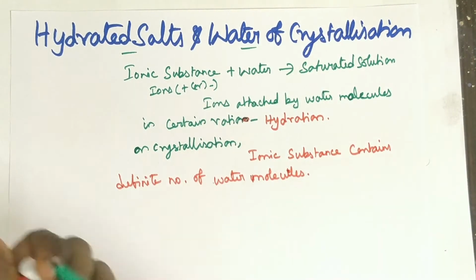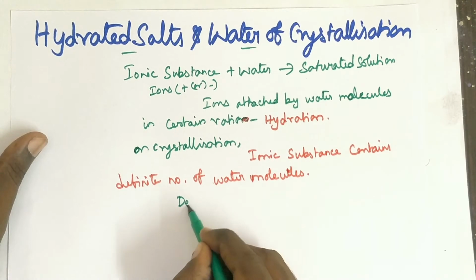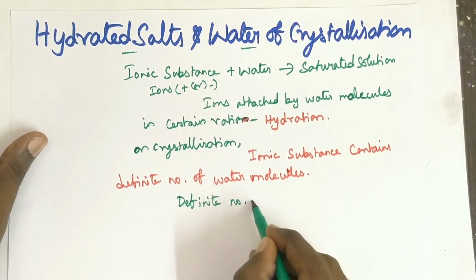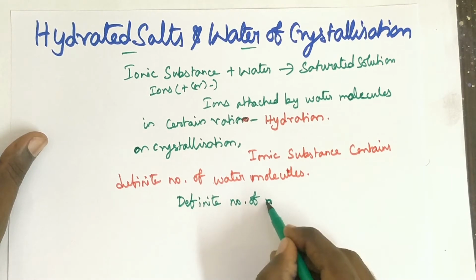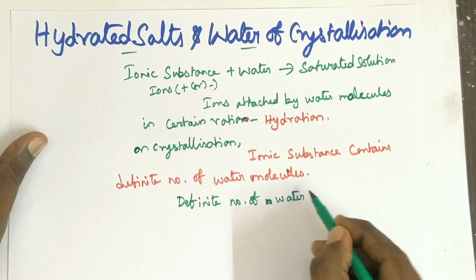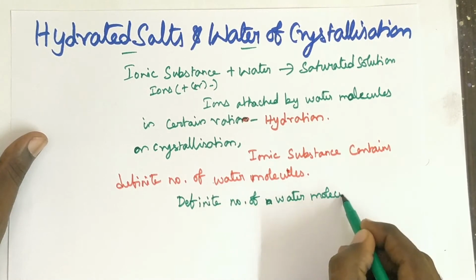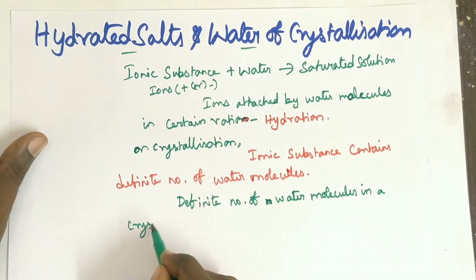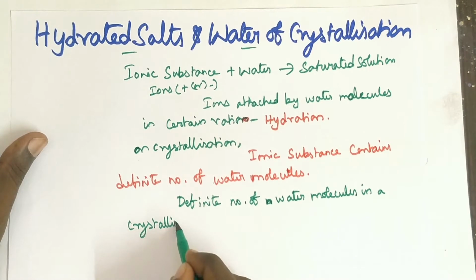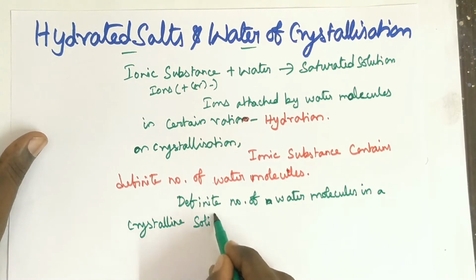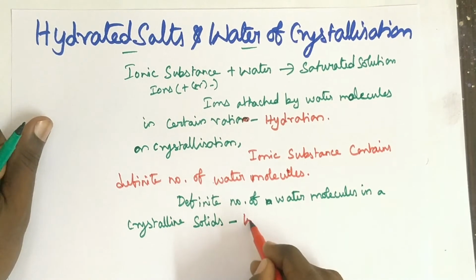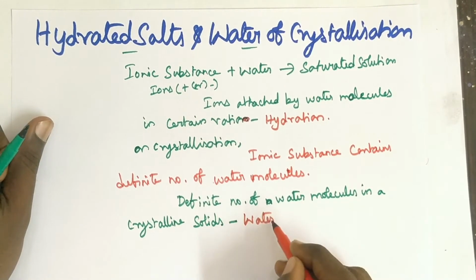This definite number of water molecules in a crystalline solid is called water of crystallization.